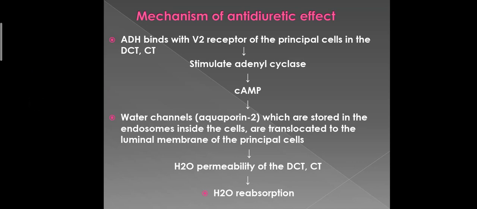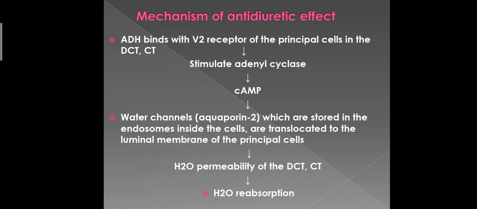Now the receptor for ADH is known as the V2 receptor. This V means vasopressin. This receptor has two types, V1 and V2 receptors. The V2 receptor is responsible for the antidiuretic effect, and the V1 receptor is responsible for the vasopressor effect. The V2 receptor is located on the cell membrane of the principal cells of the distal convoluted tubule and the collecting tubules.